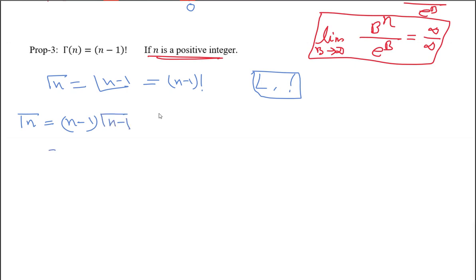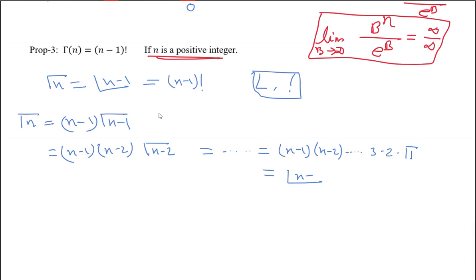Now if n is an integer, you can write n minus 1, again n minus 2 gamma n minus 2. If it goes like this and n is an integer, ultimately after some steps we find n minus 1, n minus 2 up to 3, 2, then gamma 1, and gamma 1 is equal to 1.